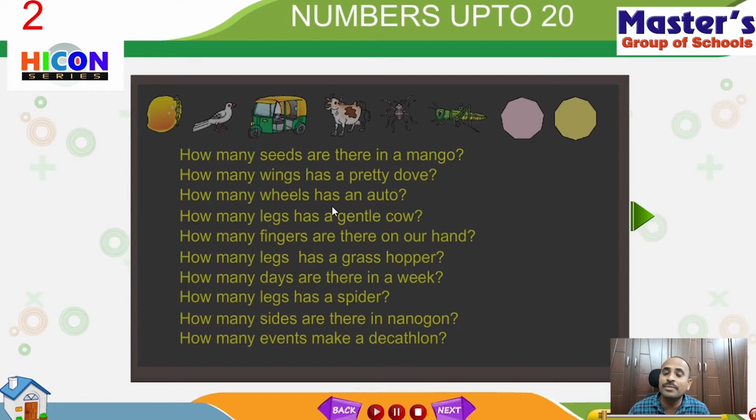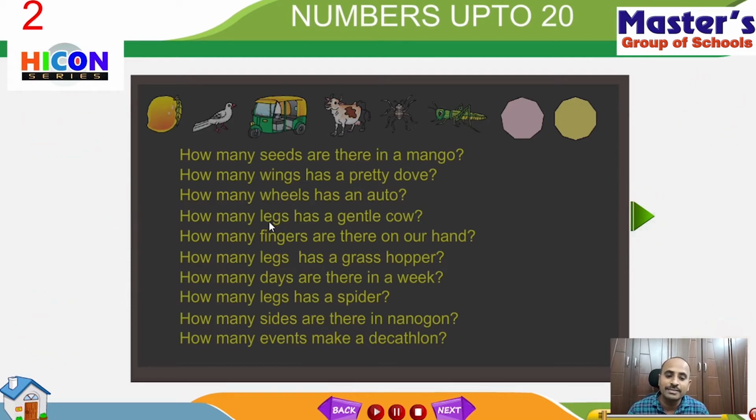Some children go to school by auto, by bus. If you observe the auto, how many wheels does it have? See the picture here. An auto has three wheels: one wheel in the front and two wheels in the back. Total three wheels. And read the fourth question.